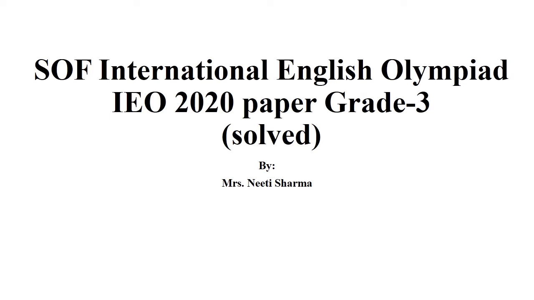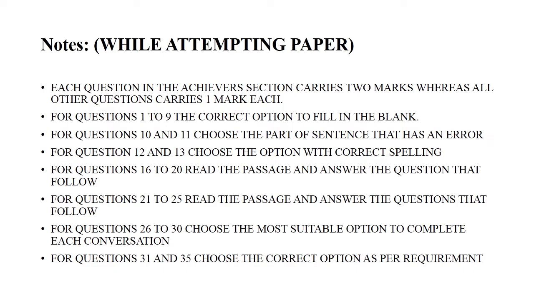Today we will solve the SOF International English Olympiad IEO 2020 paper, grade 3. Whenever you attempt the paper, each question in the Achievers section carries 2 marks, whereas all other questions carry 1 mark each. For questions 1 to 9, choose the correct option to fill in the blank.